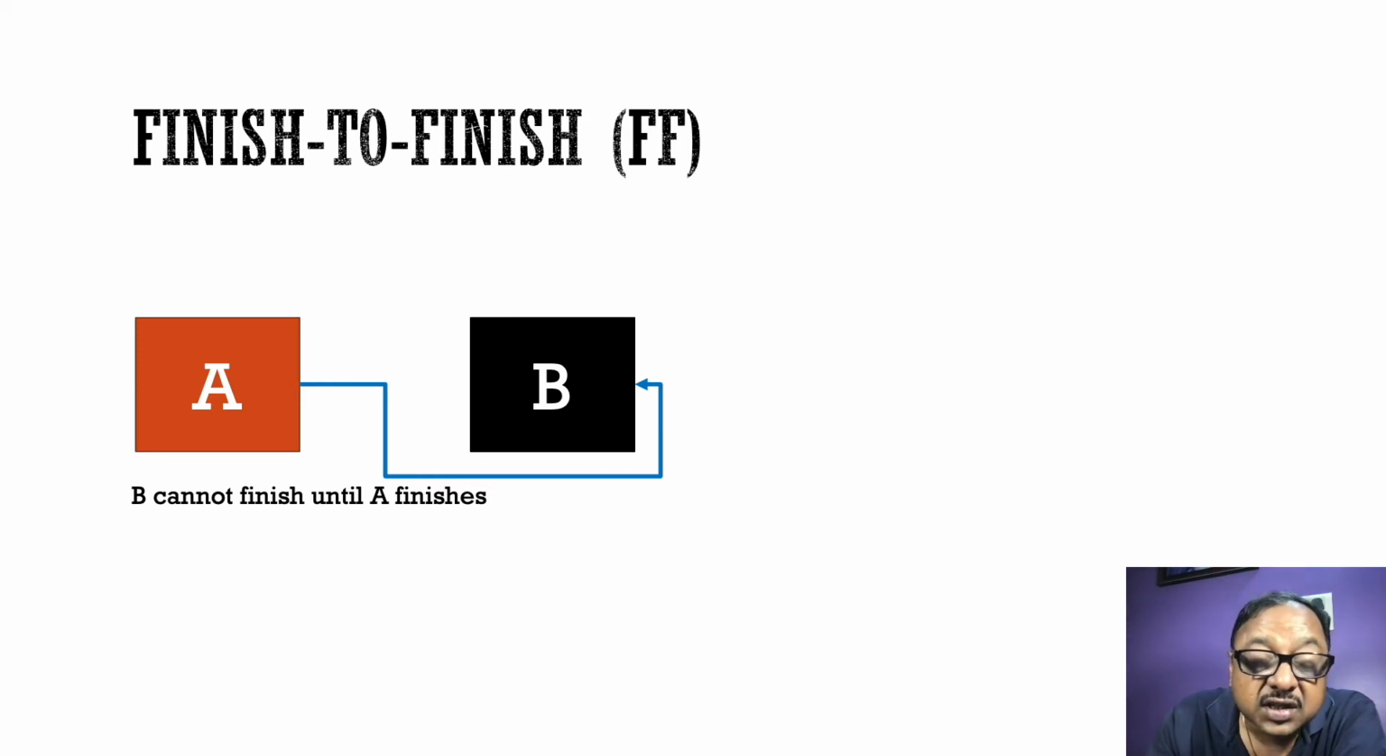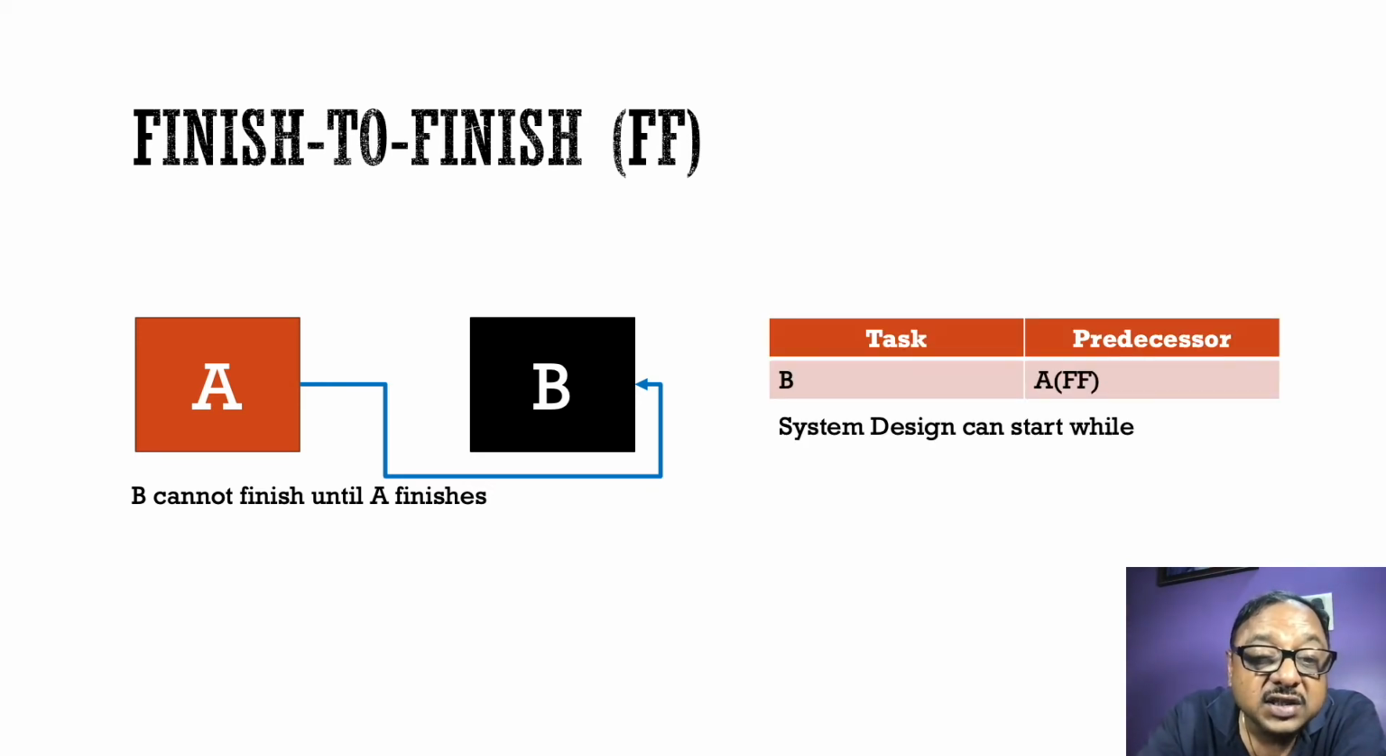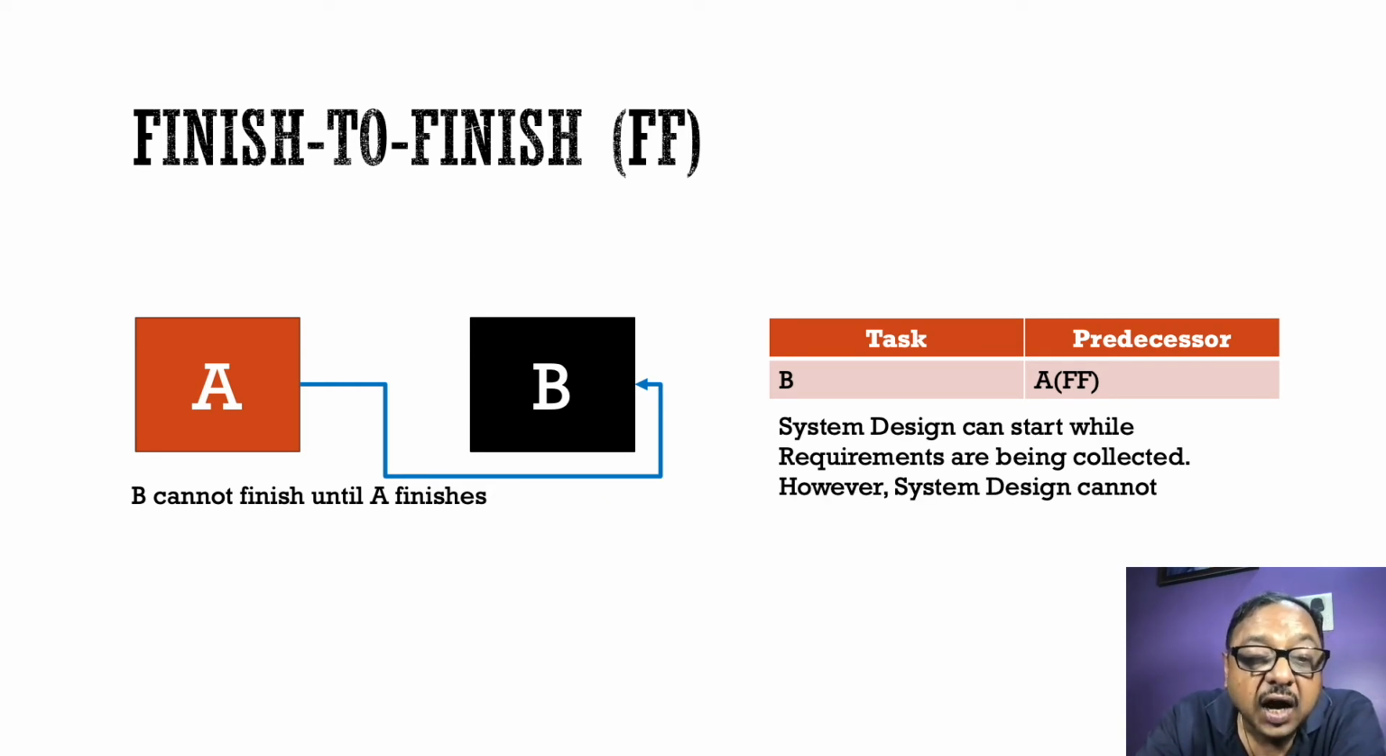However, we have a second type of relationship which is known as the finish to finish relationship. In this, task B cannot finish until task A finishes. Let's see an example. Suppose we have to do system design while requirement gathering is in progress. We can decide to start the system design while requirement gathering is in progress, and design on the aspects which have already been collected. However, we cannot declare system design as finished until all the requirements have been gathered and incorporated in our design. This is a typical example of a finish to finish relationship.